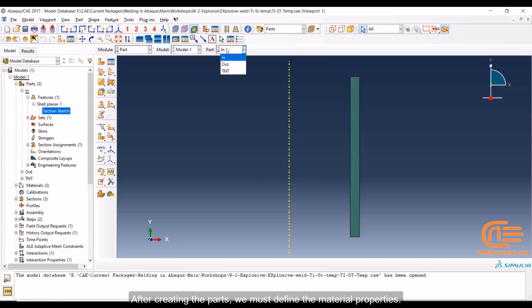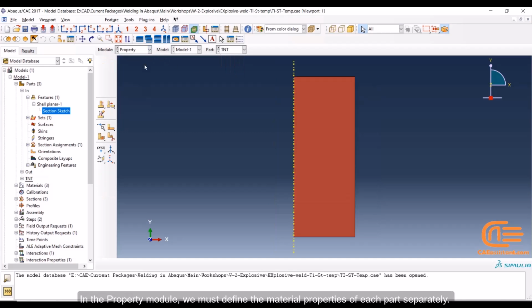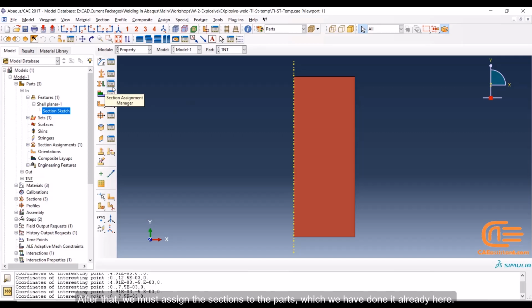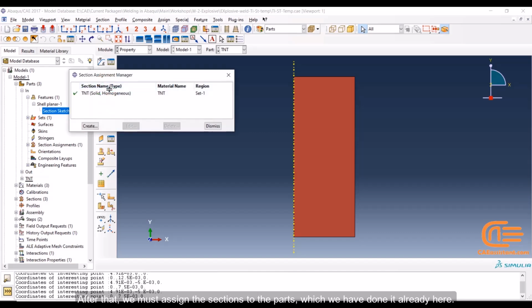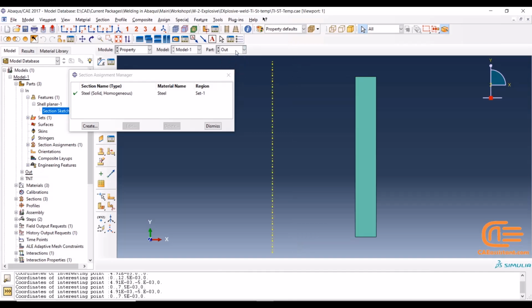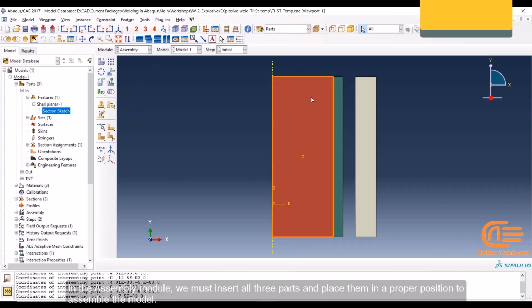After creating the parts, we must define the material properties. In the property module, we must define the material properties of each part separately. After that, we must assign the sections to the parts, which we have done already here. In the assembly module, we must insert all three parts and place them in a proper position to assemble the model.